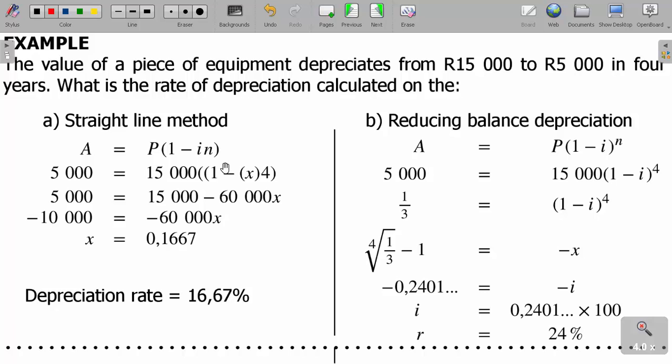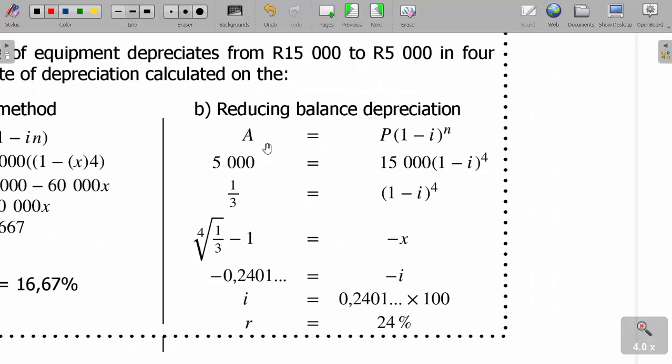So this is straight line, looking for the interest rate. That's why there is X here, then times 4. Then I open brackets here. 4 times 15 gives us 60,000, and then this side becomes a minus. So 5,000 minus 15,000 gives us negative 10,000, divided by negative 60,000 gives us positive 0.1667. So multiply by 100 to get our rate, which gives us 16.67%.